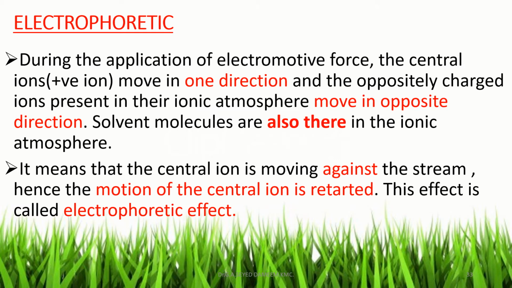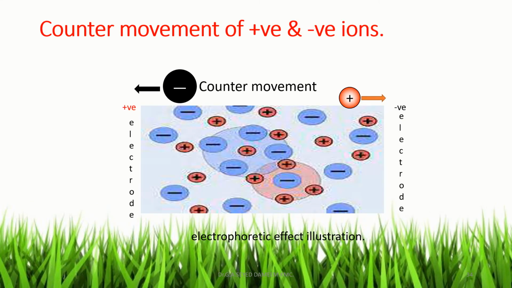That is, due to the counter movement of positive and negative ions, the mobility of the ions is decreased. That is called the electrophoretic effect. This slide shows the counter movement of positive and negative ions, due to which the mobility of the ions is decreased. That effect is called the electrophoretic effect. This slide shows the electrophoretic effect illustration.